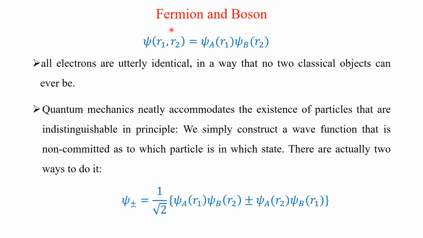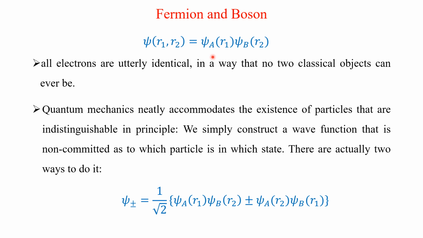Now we will see about the fermion and boson. The wave function psi, which is a function of r1 and r2, can be written as psi sub a, which is a function of r1, and psi sub b, which is a function of r2.